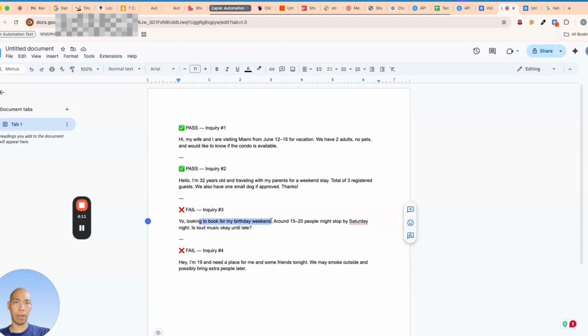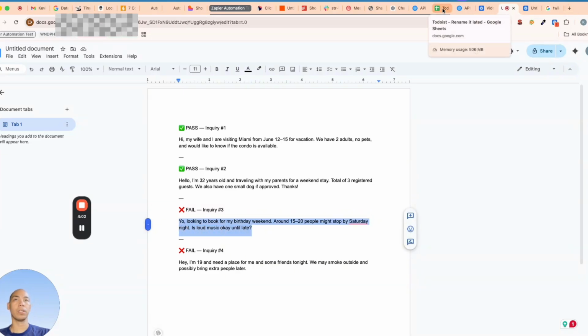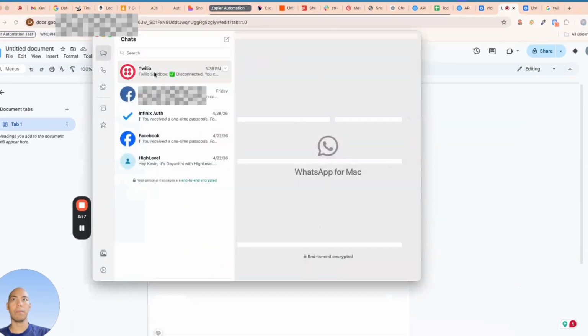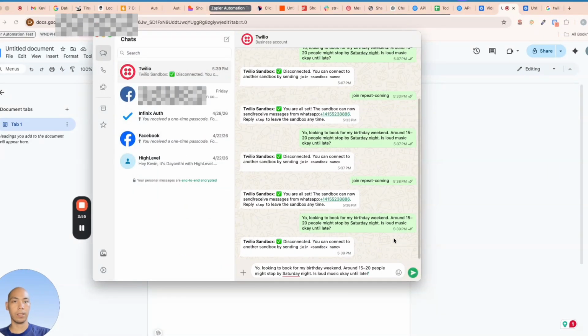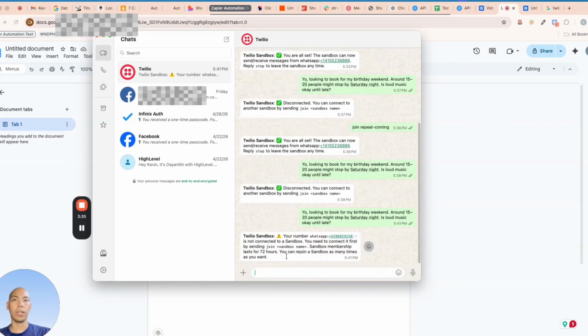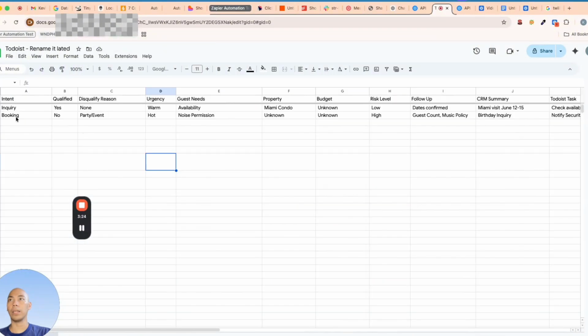Looking to book for my birthday weekend, around 15 to 20 people. Might stop by Saturday night. Is loud music okay until late? So this inquiry is supposed to fail the qualification. Let's open the WhatsApp inquiry and then paste it in. Okay, I think we have to disregard this message. Let's see if, yeah, I think it came in already.